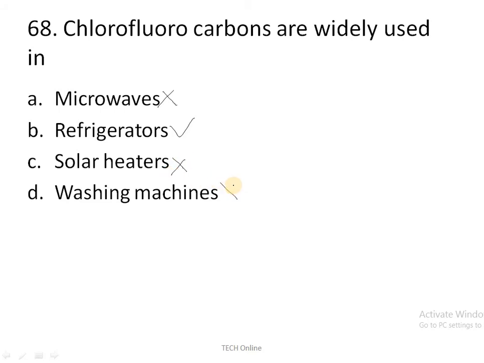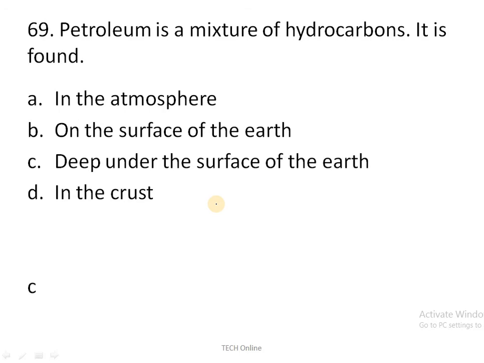Washing machine is also a wrong answer. So the correct answer is refrigerators. Also, CFC, chlorofluorocarbons, play an important role in ozone layer depletion. Okay, that is also a very well known thing. So, moving to the next question.